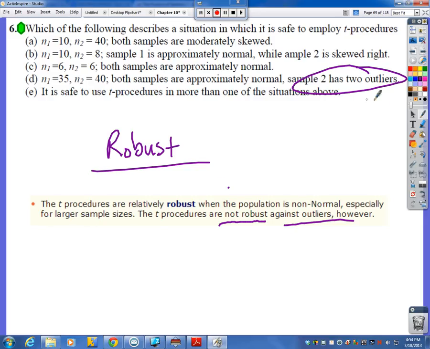So that's a term you might see. I'm not going to put it in my tests, but you might see the term robust if you were to take the AP exam. Okay, so that's just for those people who are planning on taking that. Again, I wouldn't put any questions related to robustness on the chapter tests.